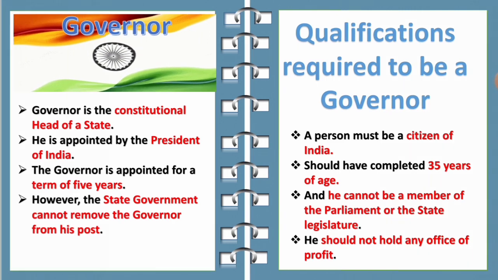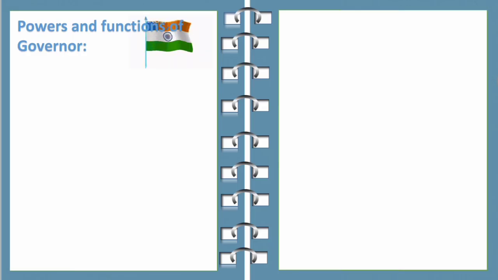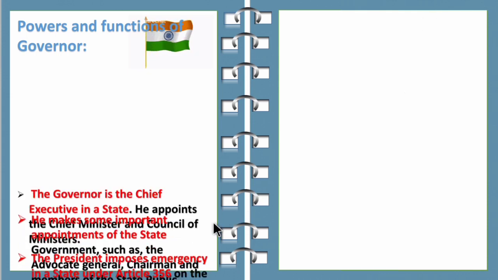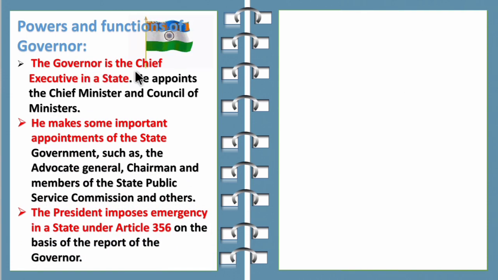Now, let's see about the powers and functions of the governor. What are all the functions of governor? First, the governor is the chief executive in the state. So, he appoints the chief minister and the council of ministers. The governor is the head of the state, so he appoints the chief minister and his council of ministers. He makes some important appointments of the state government such as the Advocate General, Chairman and the members of the State Public Service Commission and others. So, the governor makes some important appointments.